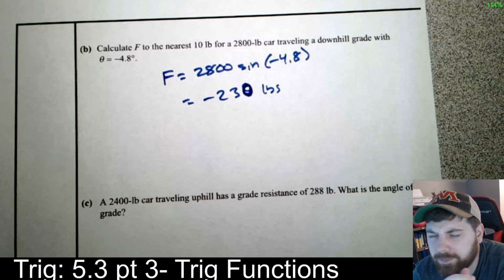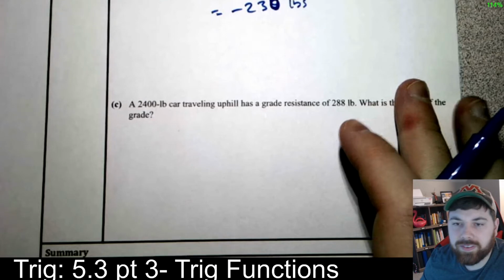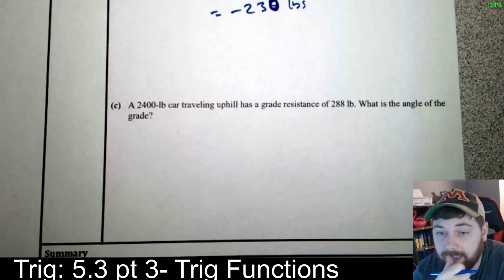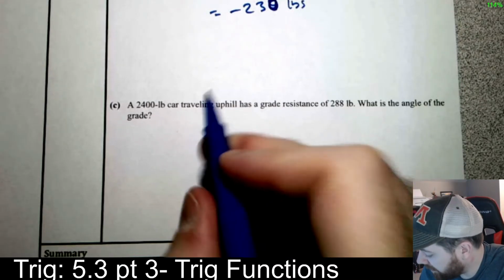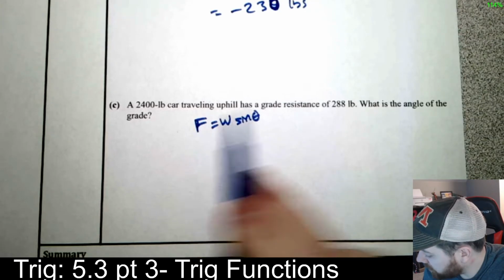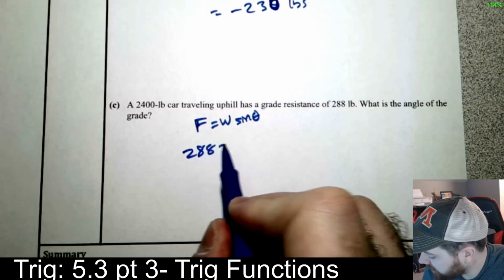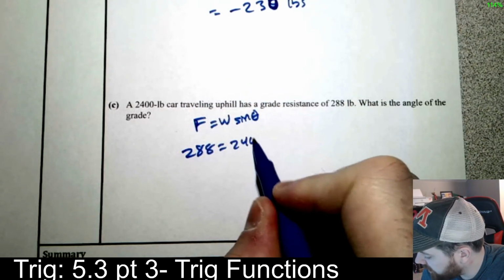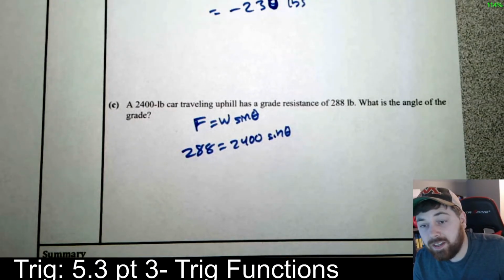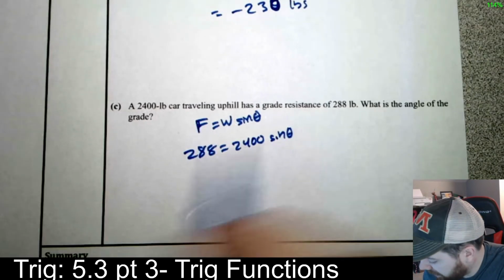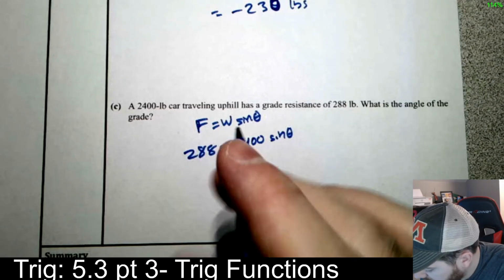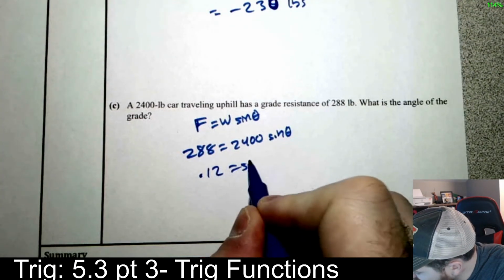So that's reasonable. And the last one, we have a 2,400 pound car traveling uphill that has a grade resistance of 288. What is the angle? Remember this is the formula, F equals W sine of theta. So this is the force, so we know 288 equals the weight, 2,400, times sine of theta. We solve for theta. Step one, let's divide both sides by 2,400, and we get 0.12 equals the sine of theta.